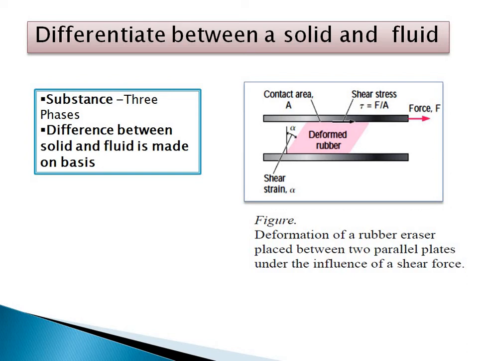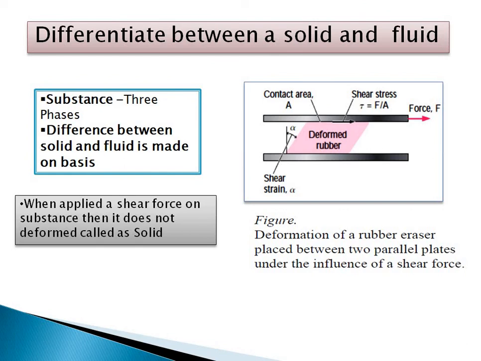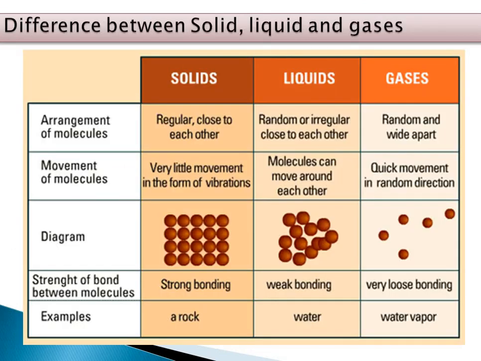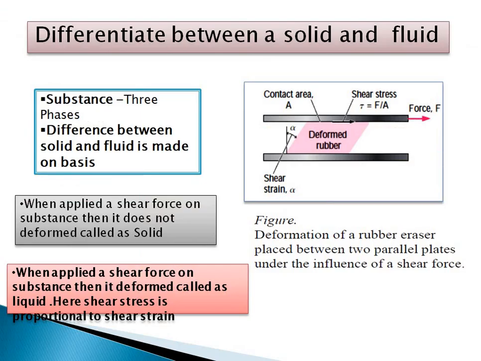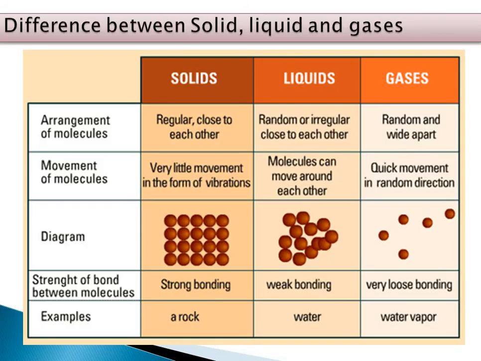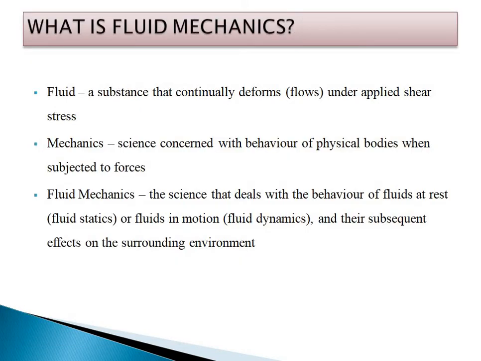But with a liquid, if you provide the initial force, then the body will get deformed and remain so even after removal of the shear force. So in a solid, force is directly proportional to the stress, and here shear stress is proportional to the shear strain. So this is about the solid and liquid. That part we have discussed.